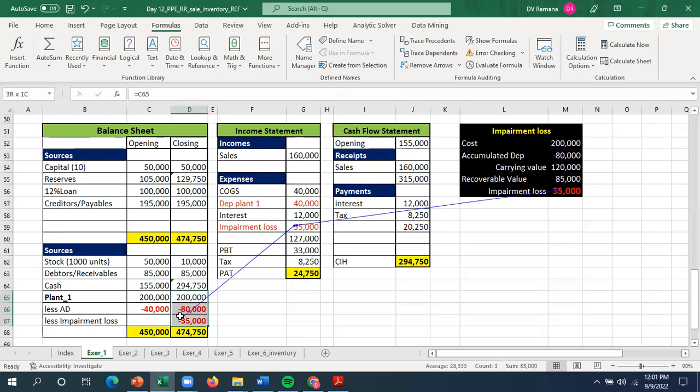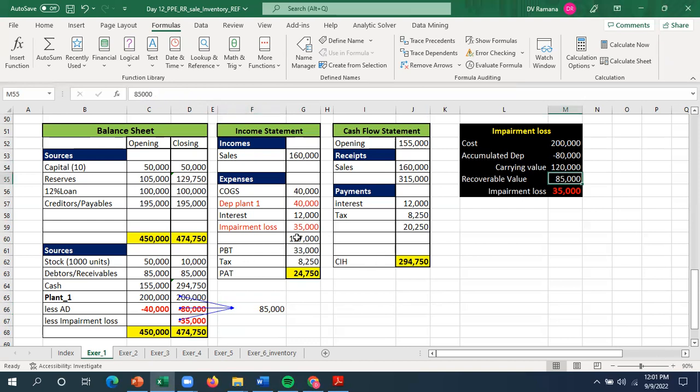Now we can see the carrying value of the asset is 200,000 minus the accumulated depreciation and minus the impairment loss, which is equal to the recoverable value of the asset.